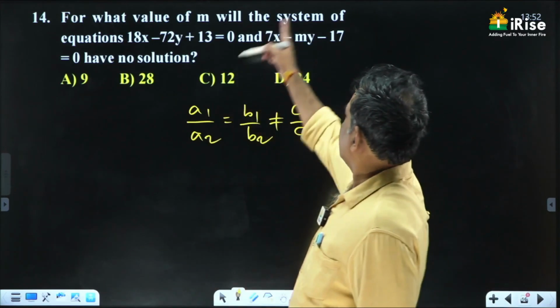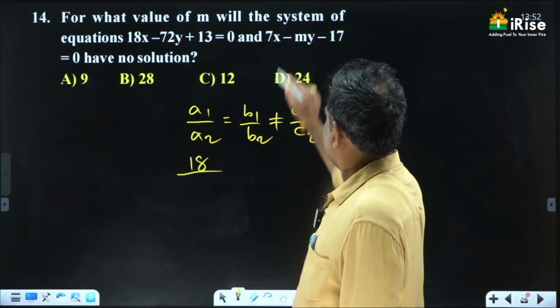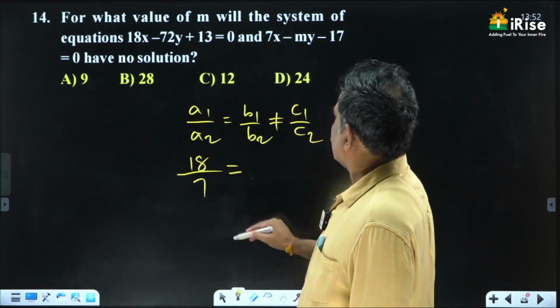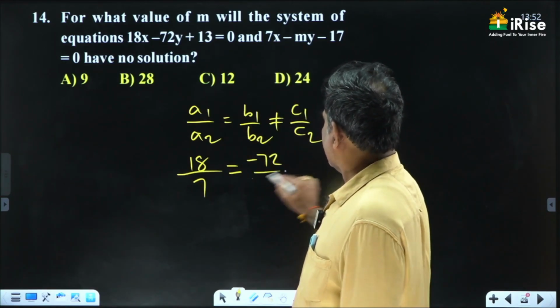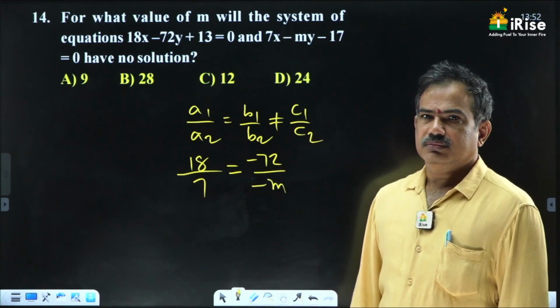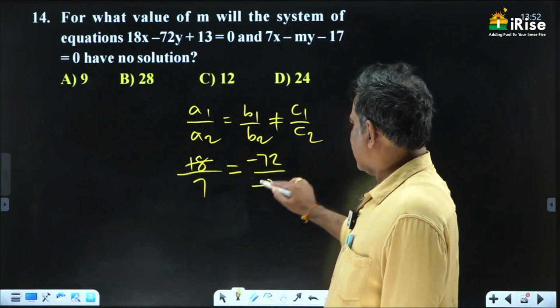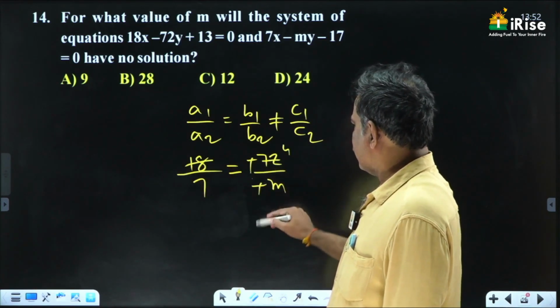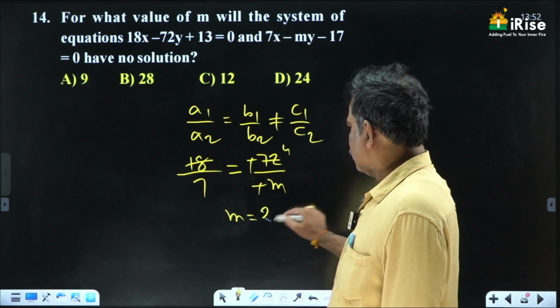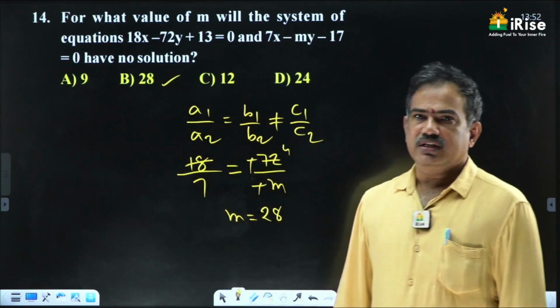What is A1 by A2? 18 by 7 is equal to minus 72 by minus M. Okay, so here minus minus cancel, 18 4s are 72. So M is equal to 28. The answer is 28.